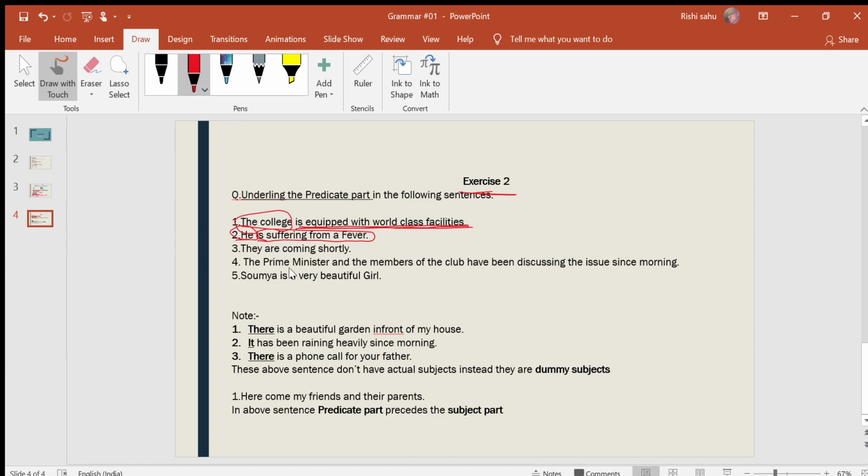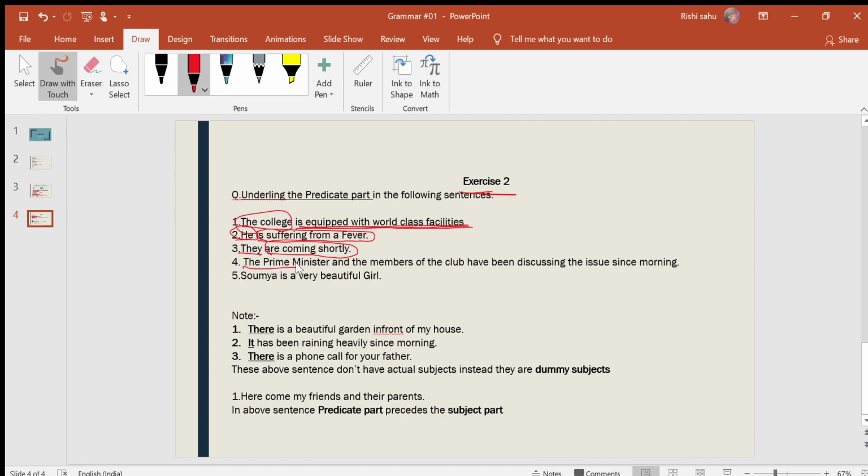Now the next sentence: they are coming shortly. They is the subject and are coming shortly is the predicate part. Now in the next sentence, the prime minister and the members of the club have been discussing the issue since morning. What is the predicate here and what is the subject here? Can you identify? First identify the subject.